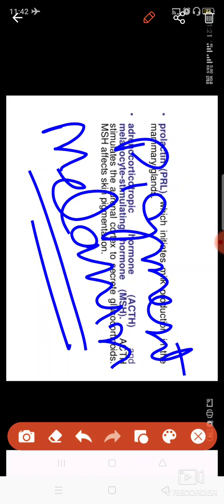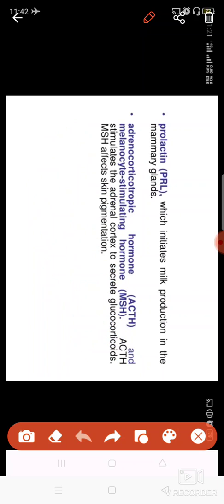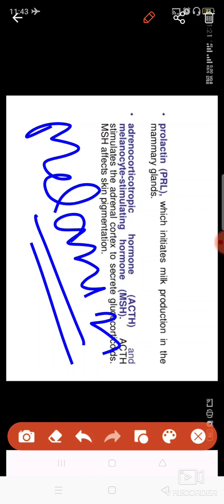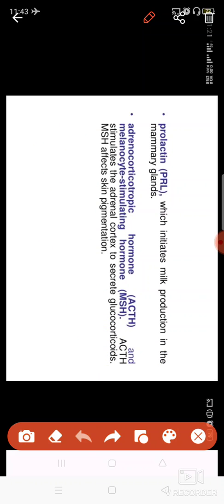Either you have fair skin or dark skin, and the pigment present in your hair and in your eyes is controlled by the melanocyte stimulating hormone. Melanocytes are the cells present in your skin, and when this hormone MSH reaches there, it starts producing the melanin pigment. Whenever the melanin pigment is high, the skin color will be dark. When there is less melanin, your skin color will be fair. So this is how it functions.